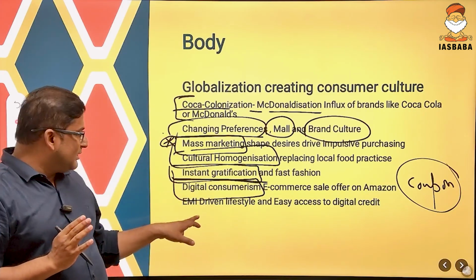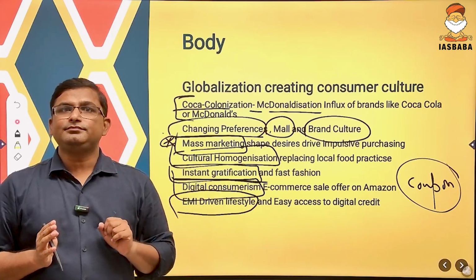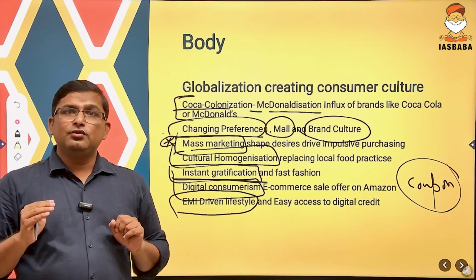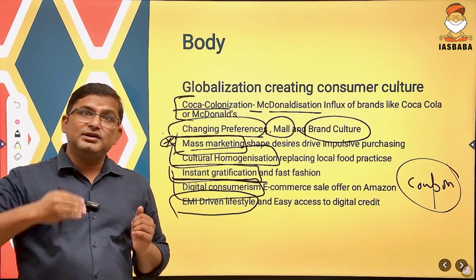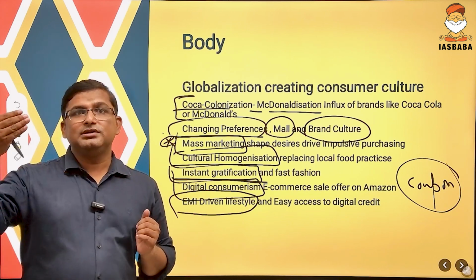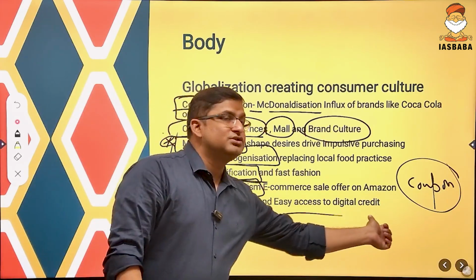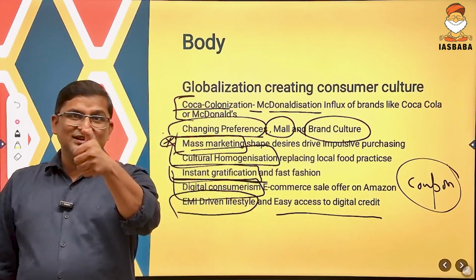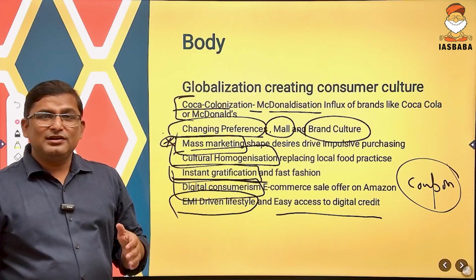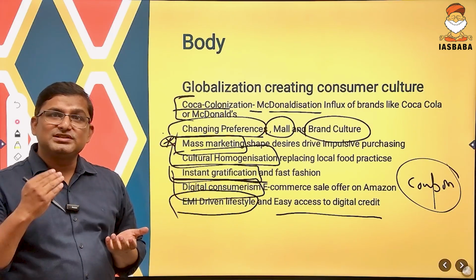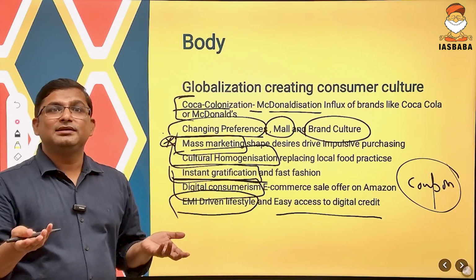And last but not least, the EMI driven lifestyle of our youth. In India now, when youth start earning, they start purchasing instead of focusing on saving. Why? Because there is easy access to digital credit. One click credit is also there in the market. So people are now getting easy access to digital credit. They are living their lifestyle based on the EMI.